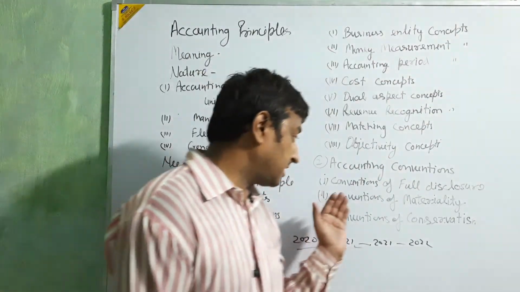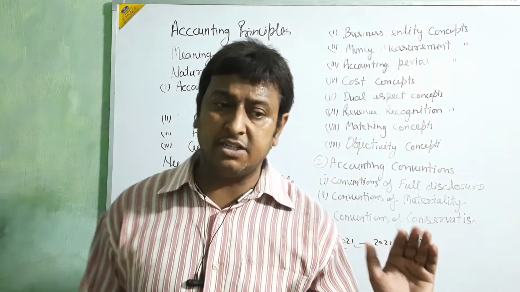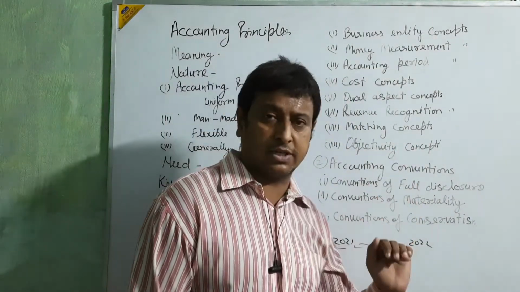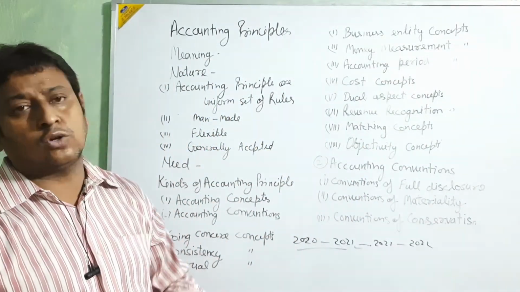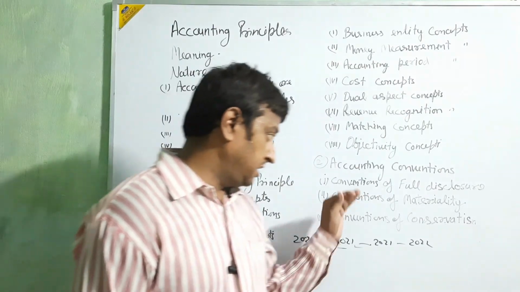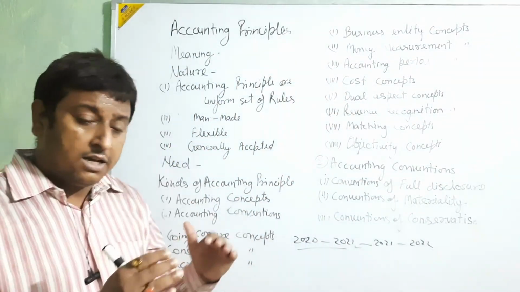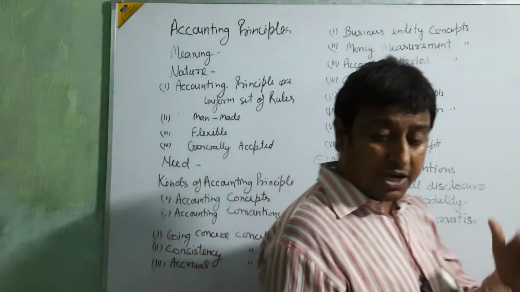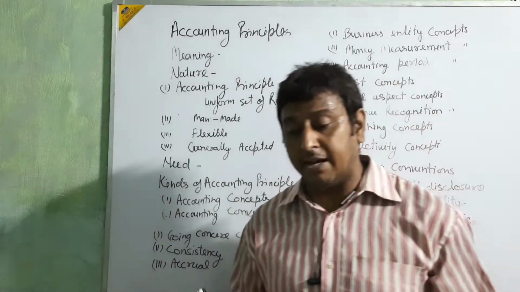Okay, next, convention of materiality. This convention is just the opposite of full disclosure, because in full disclosure they tell you to show all the detail, and in materiality they are telling you to show all the detail, but try to save the detail which is favorable for you.